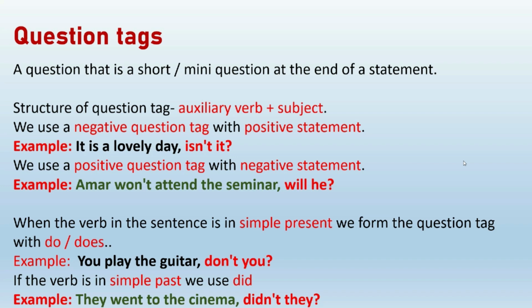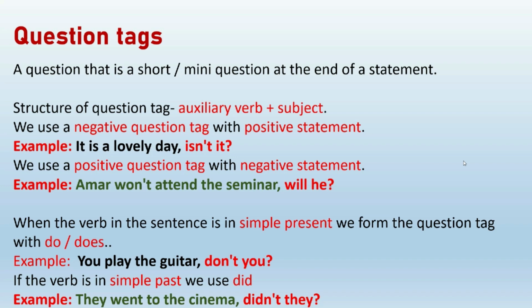Second step, you need to identify the auxiliary verb, and the auxiliary verb here is won't. After identifying the statement, you need to write the question tag. As it is a negative statement, you are going to add a positive question tag.